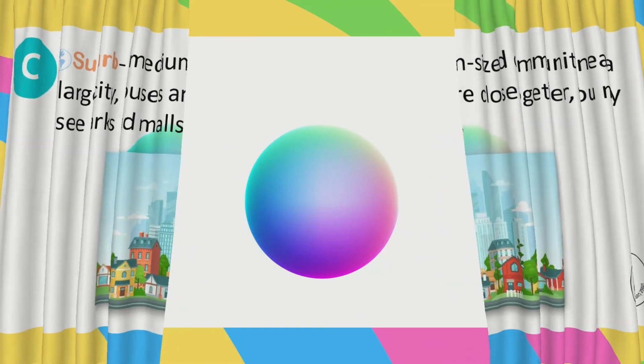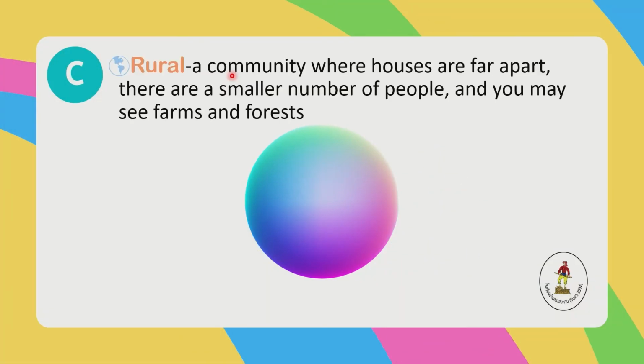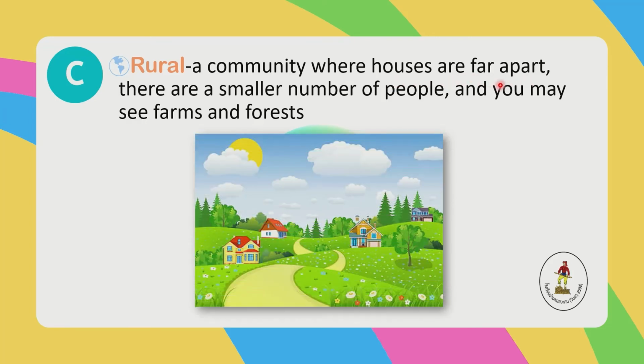Okay? The next one is the rural community. How do you spell rural? R-U-R-A-L. Rural. Okay. So a rural community is a community where houses are far apart and there are smaller number of people, and you may see farms and forests. Okay? So that is called a rural community.